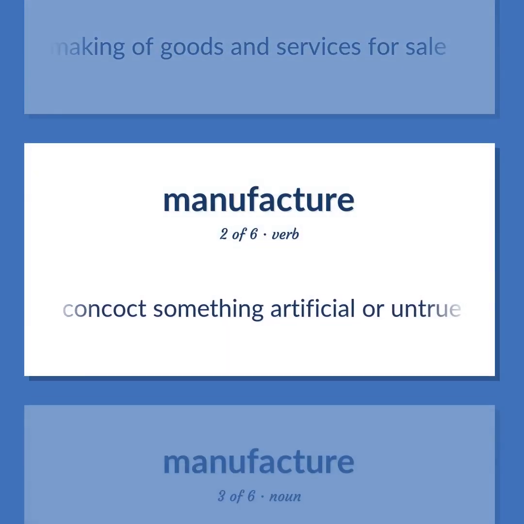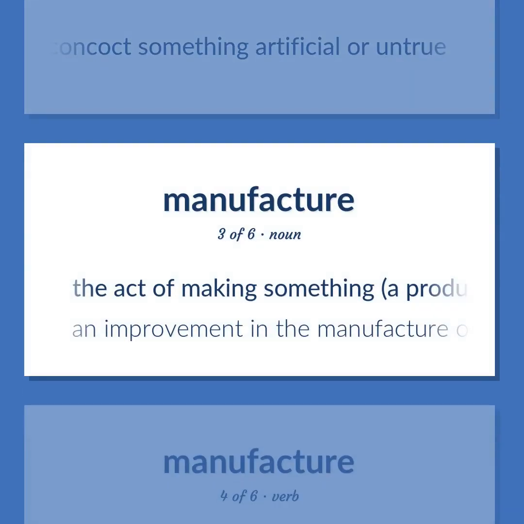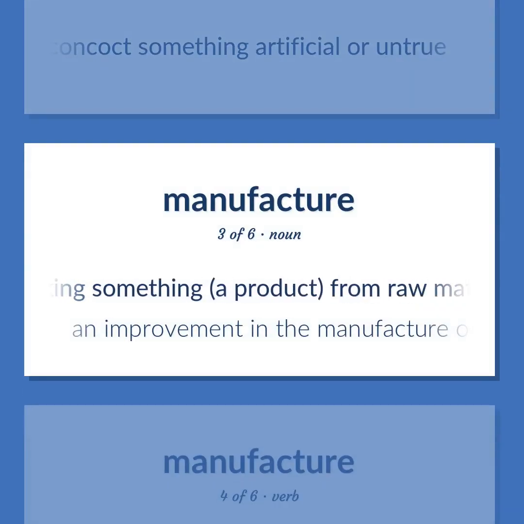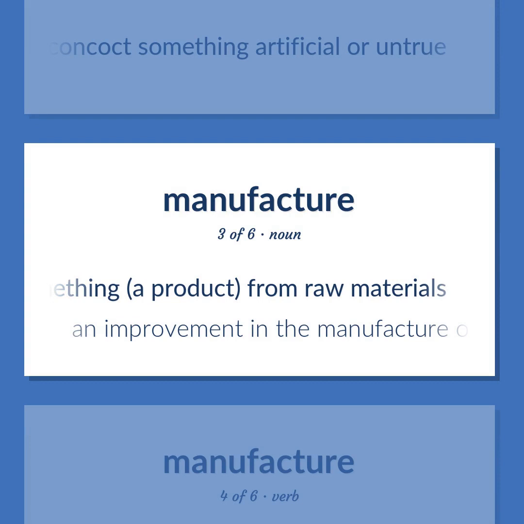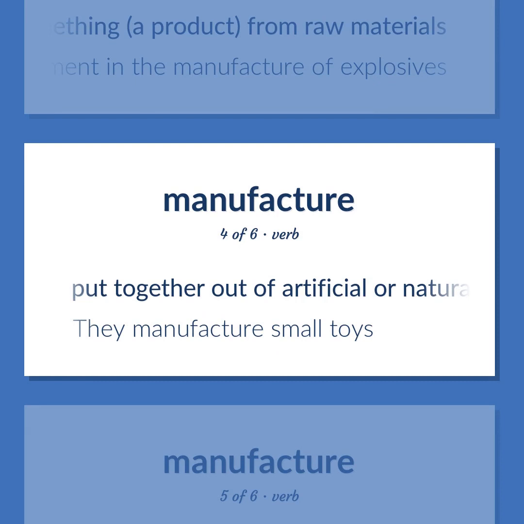Concoct something artificial or untrue. The act of making something, a product, from raw materials. An improvement in the manufacture of explosives. Put together out of artificial or natural components or parts. They manufacture small toys.